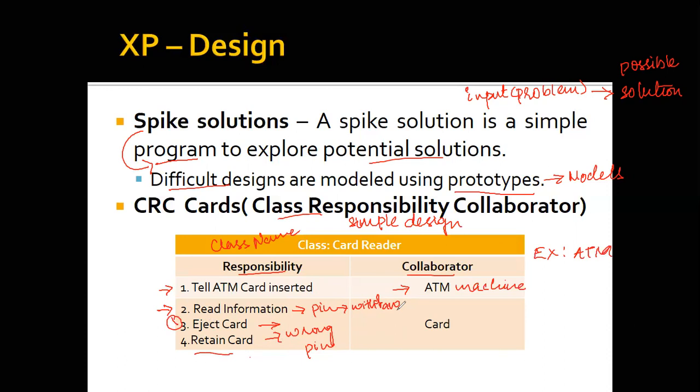Now, all of these three tasks will be followed by the card reader. The entire card is going to be ejected, the card information is going to be read, and the card is going to be retained. So this is for a simple design. It will be easy for you to just write down and identify who is going to do what responsibilities and who is going to collaborate for completing that particular responsibility. So these CRC cards are used for the simple design, whereas prototypes are developed for difficult design by making use of spike solutions.